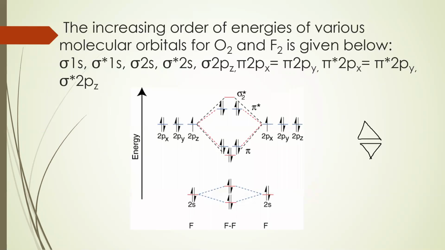Even F2, what can you predict? It is having paired spins. So this is diamagnetic. Now if I want to fill electrons in O2, O2 is 8, 8, 16. So 2, 4, 6, 8, 10, 12, 14. And each pi orbital will get one electron each. Hence it is paramagnetic in nature.